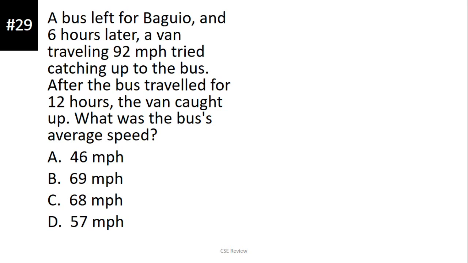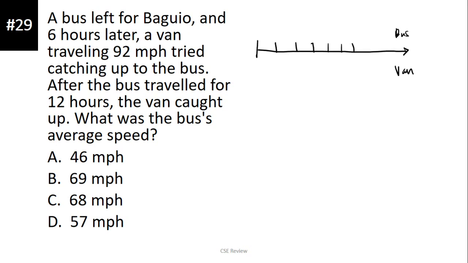Naghahabulan yung dalawang sasakyan, di ba? Kung tatagalugin natin. Umalis yung bus, humabol yung van. So, ibig sabihin, they are moving in the same direction. Same direction siya. So, you have the bus, and then you have the van. Ngayon, yung bus, naka-6 na oras na siya. So, ang oras sa akin is the gitling, itong gap. So, first hour, second, third, 4, 5, 6. So, naka-6 na oras na yung bus.